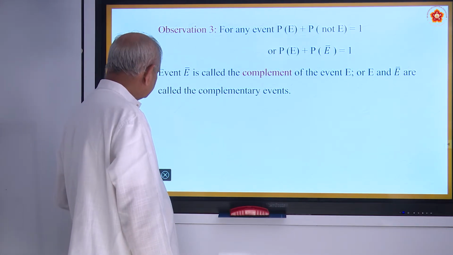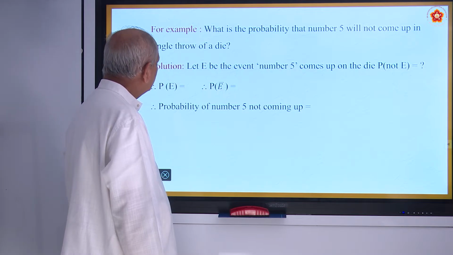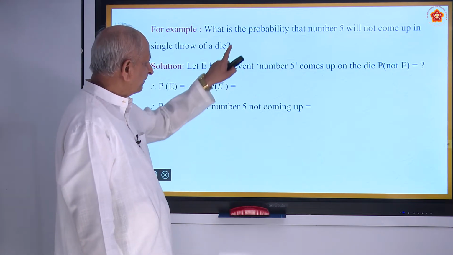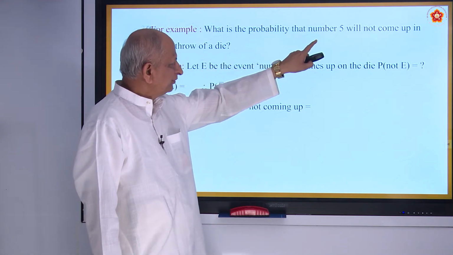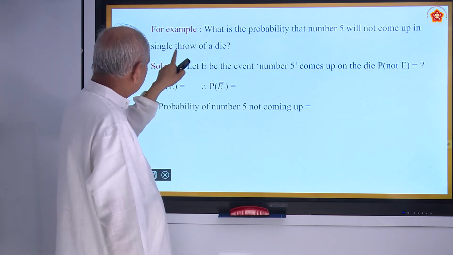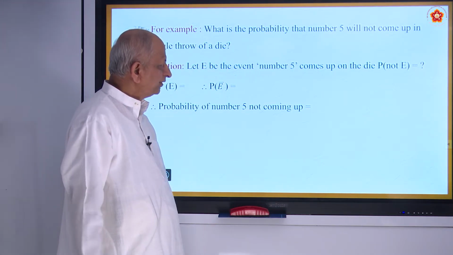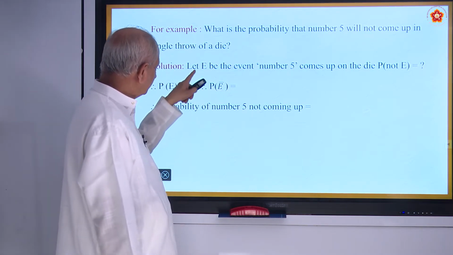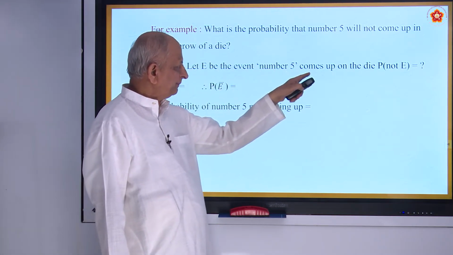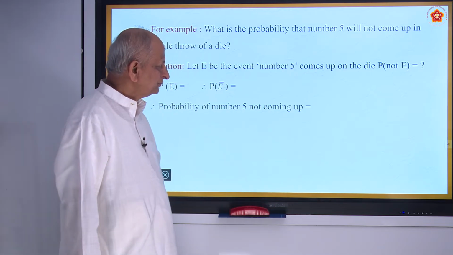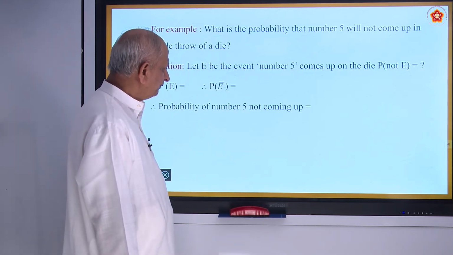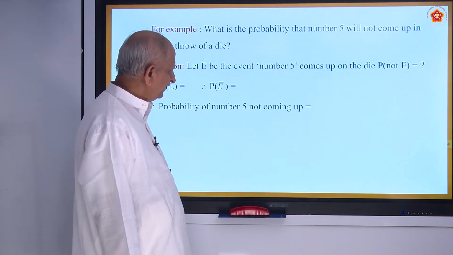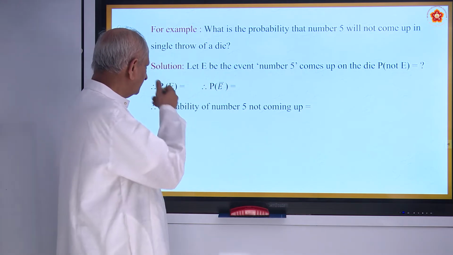For example, what is the probability that number 5 will not come up in a single throw of a die? Will not come up. Let E be the event number 5 comes up on the die. Not E. What is it they are asking?